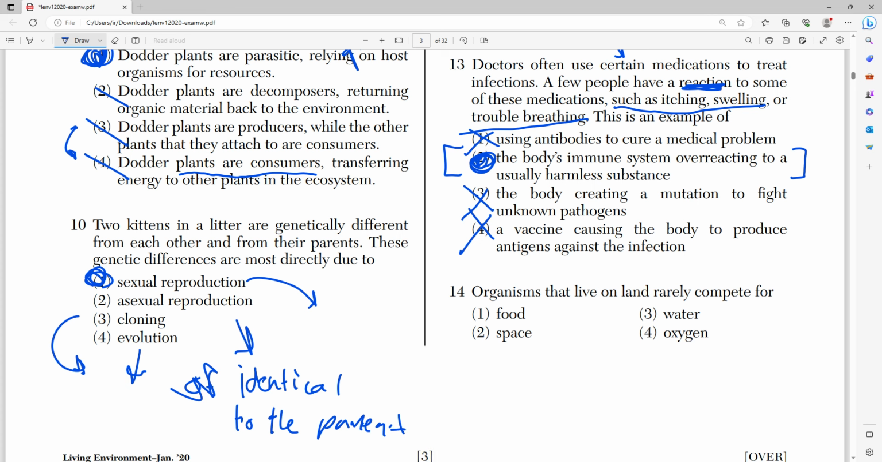Number 14 says that organisms that live on land rarely compete for what? Well, it seems like they rarely compete for oxygen, right? Because oxygen is readily available to all of us. You know, in New York City, you have over 8 million people living there, and you don't see anyone ever fighting for oxygen, but you always see them fighting for space, food, and water.